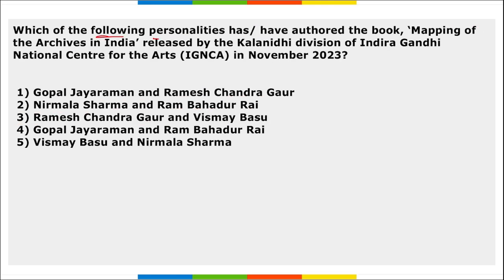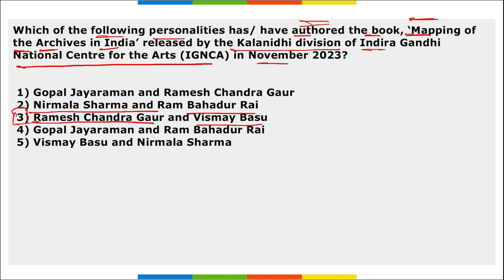Next, which of the following personalities have authored the book Mapping of the Archives in India, released by Kalanidhi Division of Indira Gandhi National Center for Arts in November 2023? So the right option here becomes Ramesh Chandra Gaur and Vismay Basu. Book, that is Mapping of the Archives in India.